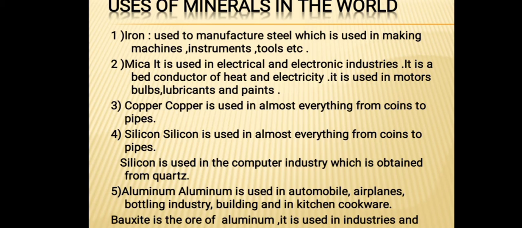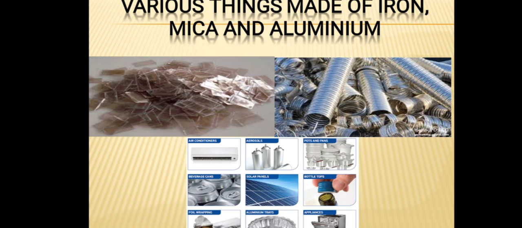Then we have silicon. Silicon is used in computer industries and it is obtained from quartz. Then we have aluminium. Aluminium is used in automobiles, airplanes, the bottling industry, building, and in kitchen cookware. Bauxite is the ore of aluminium, used in making aeroplanes and automobiles. These are some of the things made up of iron, mica, and aluminium sheets. I just wanted to tell you here one more important aspect of mica.